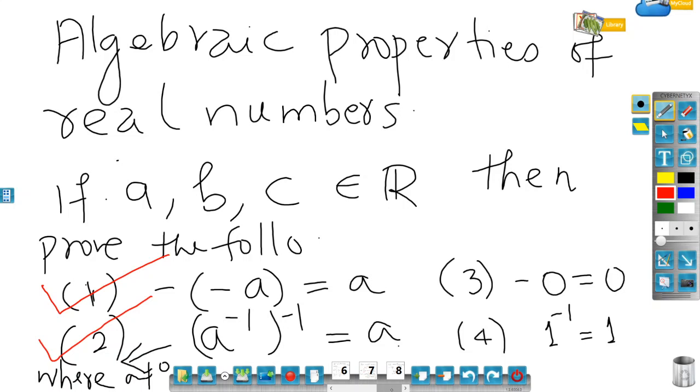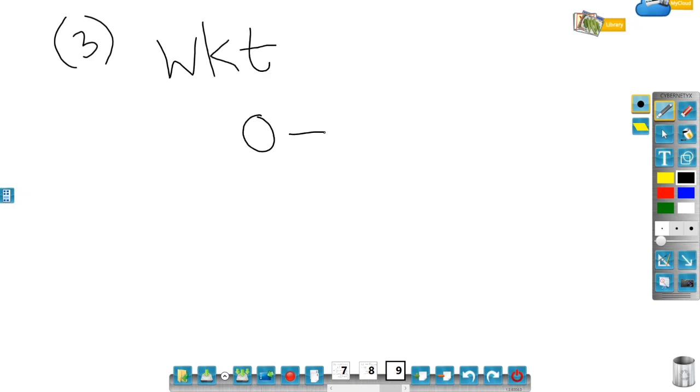Now let me go to the third property: minus 0 is the same as 0. So we know that 0 plus 0 is always 0. What does this mean?